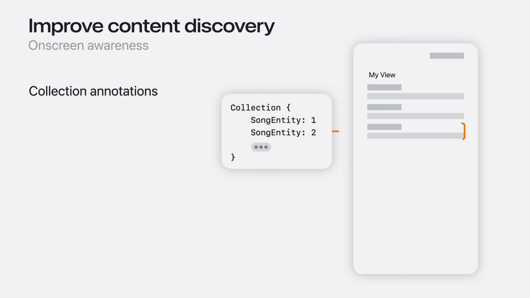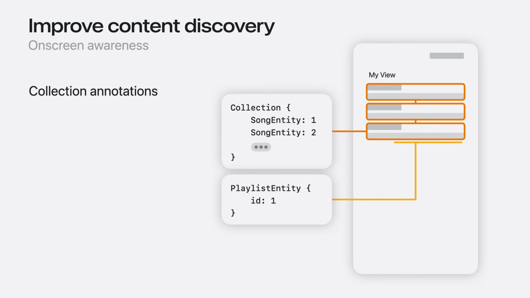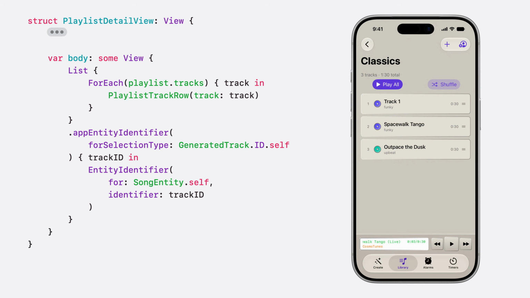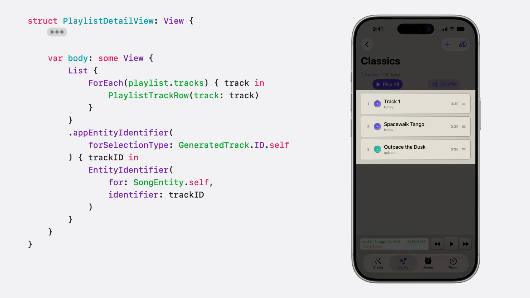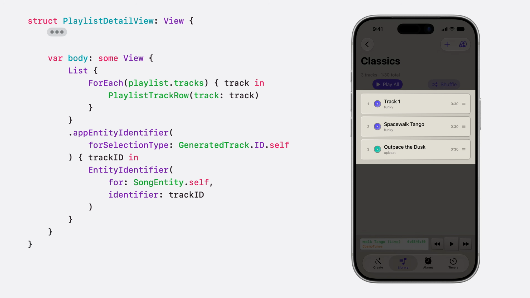NSUserActivity and ViewEntity annotations are enough when a screen has a handful of entities, but there are two more on-screen awareness APIs. The first is for lists and collections, where you display many entities at once. Tracks in CosmoTunes are displayed in lists in a few views of the app. Collection annotations help me avoid the overhead of attaching an annotation to every single row. Instead, the system fetches identifiers lazily as it needs them. Collection annotations also let Siri discover entities that have been selected and scrolled off screen. Per-row annotations disappear as soon as the view leaves the view hierarchy.